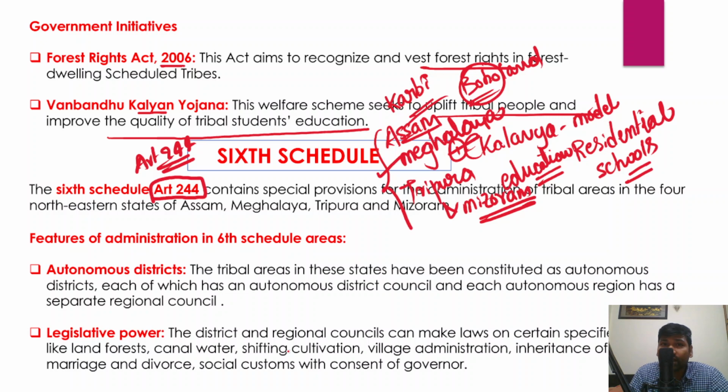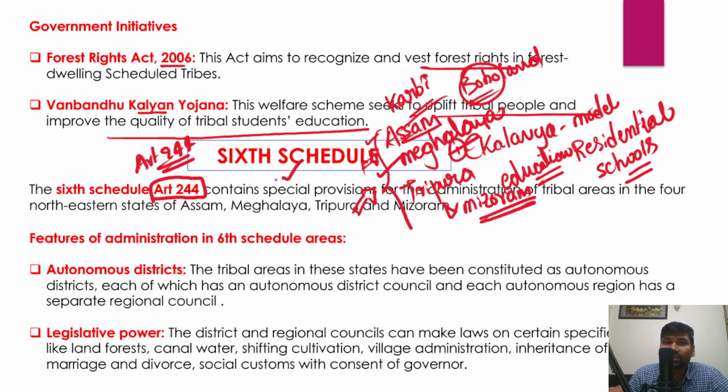and they also lack the development that is seen in other regions of the country. Because of that, the government felt the need to provide a certain autonomy to these tribal groups in these 4 states, so that they could protect their indigenous culture, traditions, customs and their social life, and they could also achieve a substantial level of socio-economic development. And that is the objective for which the 6th Schedule has been included.